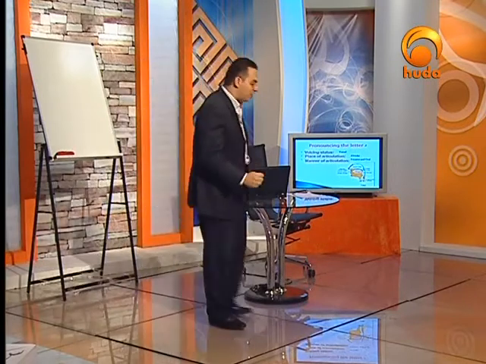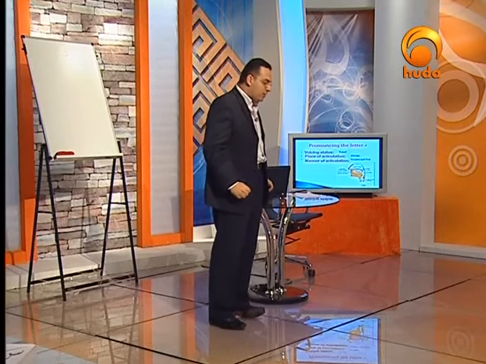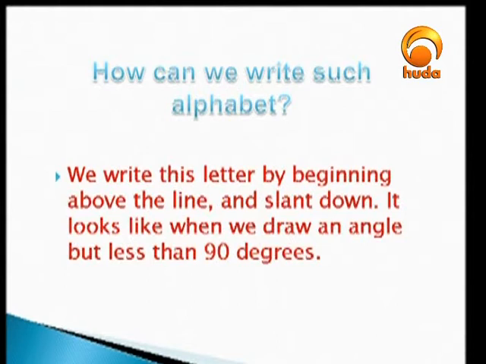Definitely. As we remember in the previous letters, we were discussing that most Arabic alphabets are connected together. But when it comes to Dal, it should be disconnected, especially in the initial position. Let me just have a look at this. How can we write such an alphabet? We write this letter by beginning above the line with a slanted line. It looks like when we draw an angle, but less than 90 degrees. Can you see that? Here it is.